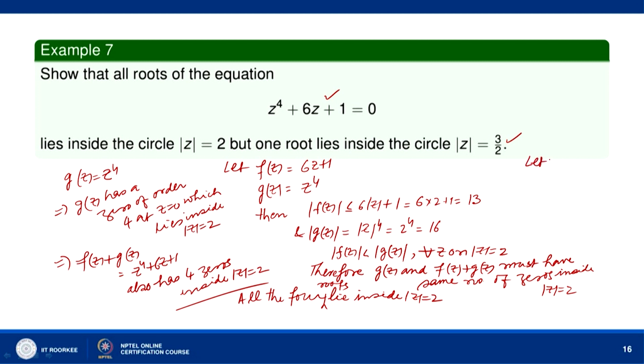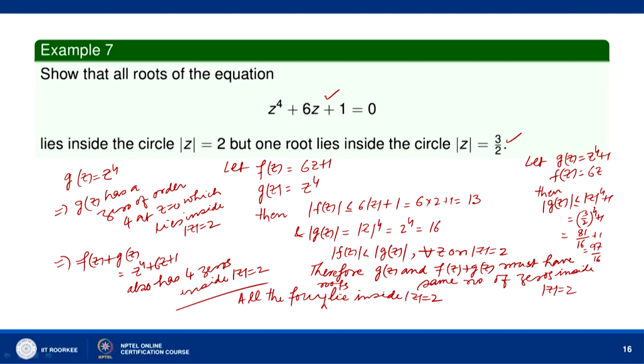So, let g(z) = z^4 + 1 and f(z) = 6z. Then |g(z)| is less than or equal to |z|^4 + 1, which is (3/2)^4 + 1 = 81/16 + 1 = 97/16. So an estimate of |g(z)| is 97/16 on |z| = 3/2.